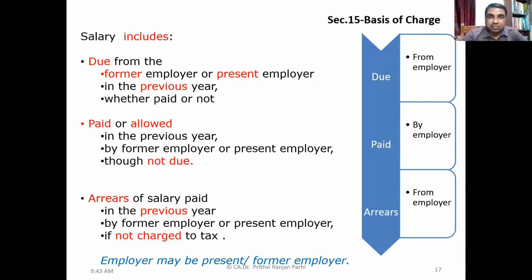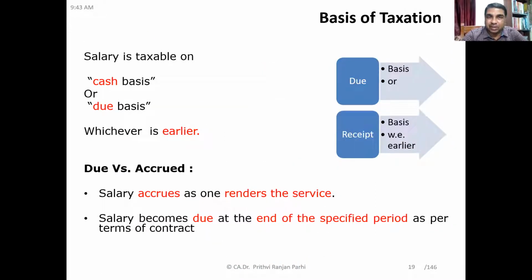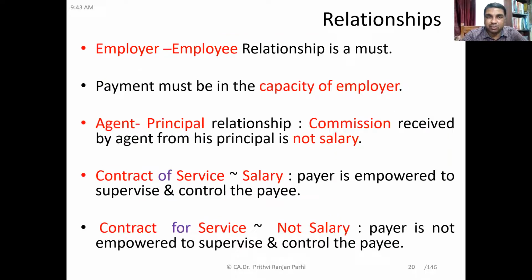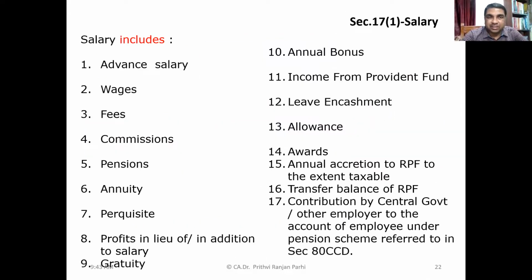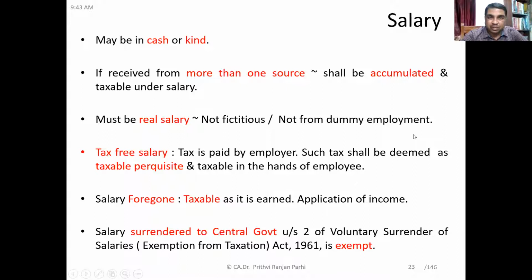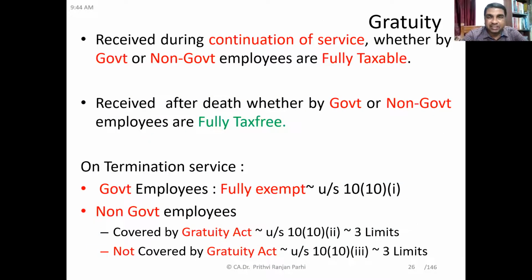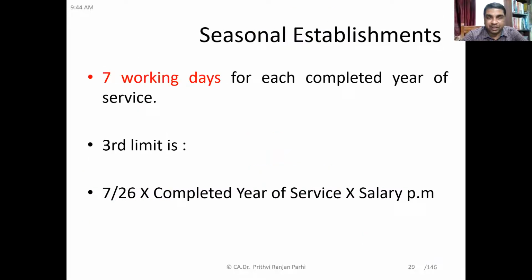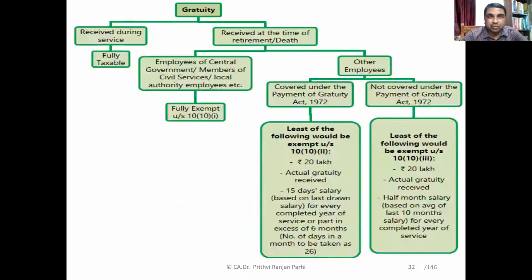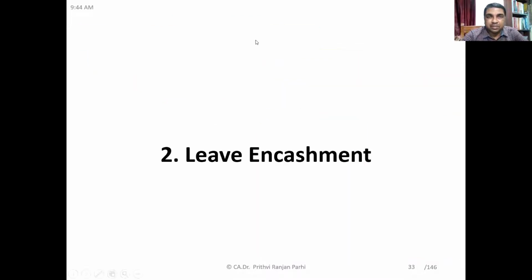Basis of salary, section 15, we had covered. What is included in the salary and what is not included, those items are also covered. Now, friends, these are the items which are included in salary. This we understood with reference to section 17(1) of the Income Tax Act 1961. After that, we studied the concept of gratuity. Gratuity income is also a part of salary. How that will be taxed, we have learned, and we have also done some exercises on that.